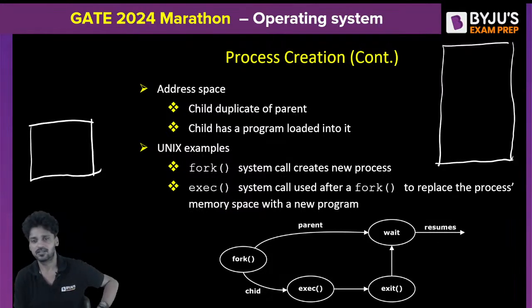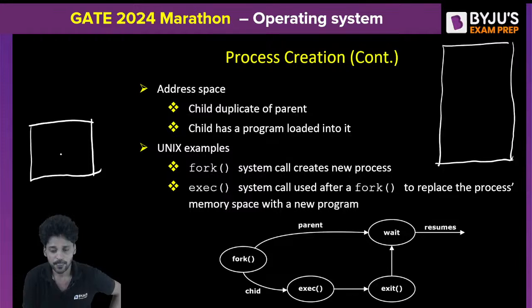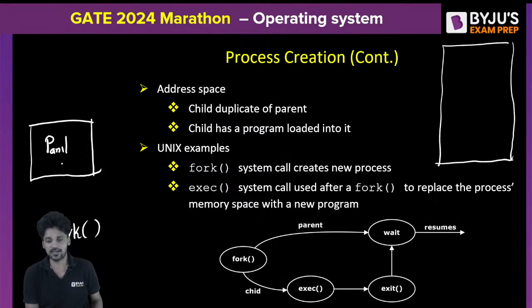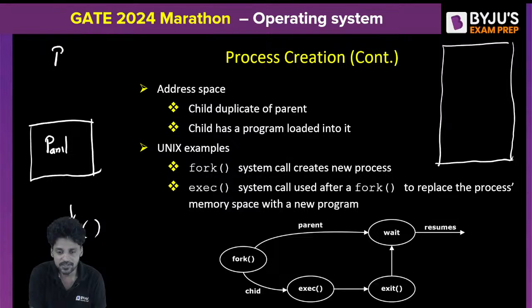Very good. Okay. Now understand this. Now process P Anil is executing in the CPU. This P Anil executed a system call called fork. Okay. Now let us say when P Anil executes a fork system call, a new process, a child process, is being created, that is, let us say, P ATR.